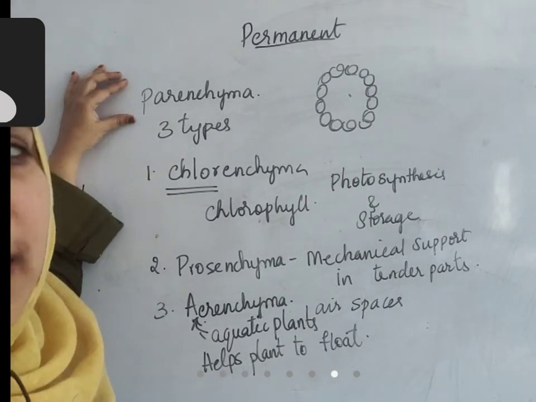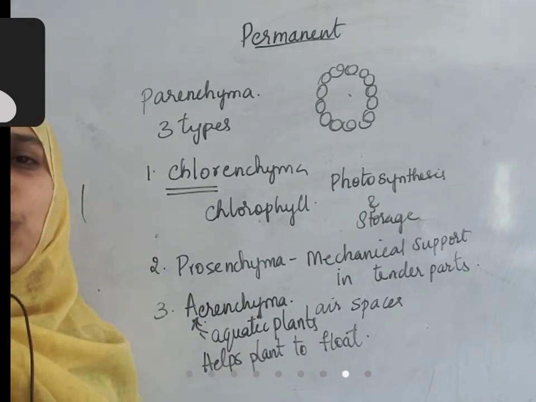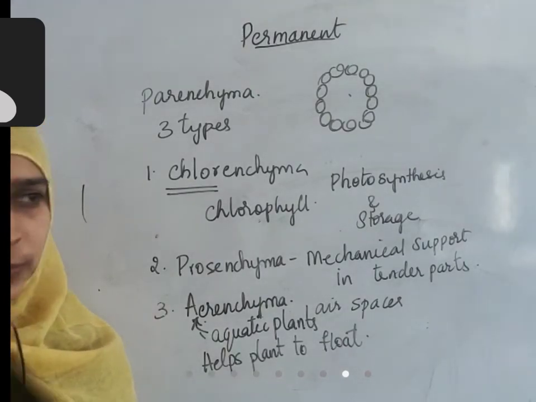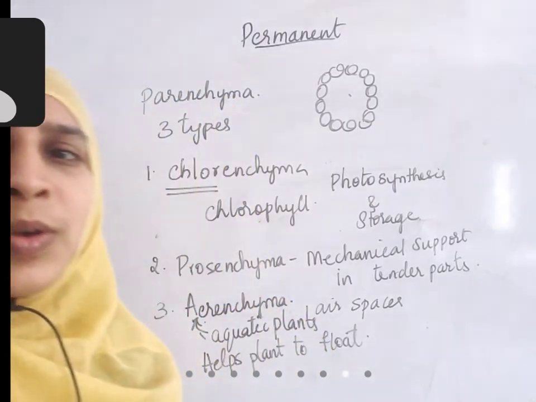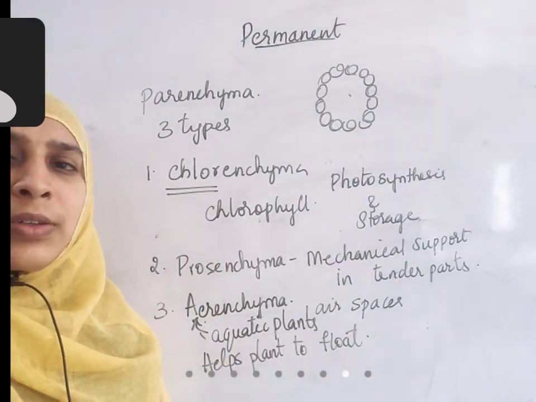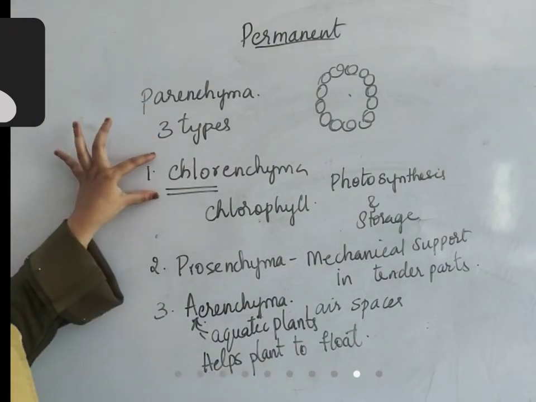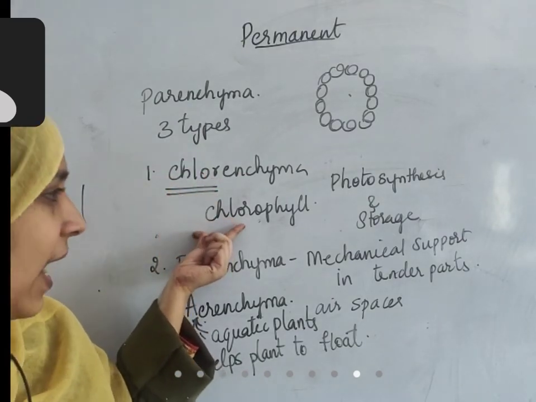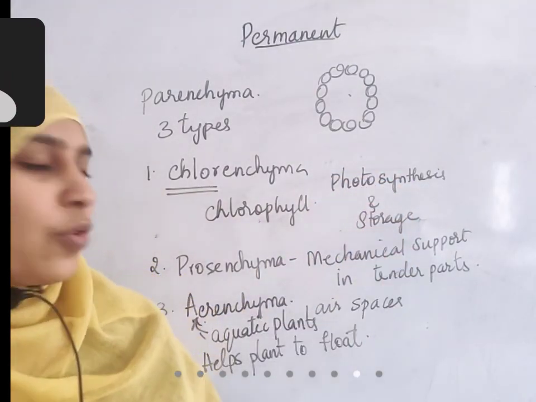Parenchyma, so what did we learn about parenchyma? Parenchyma is a living tissue. It has thin cell wall made of cellulose. It helps in storage of food and making food. It has very good metabolic activity. These all things we have discussed yesterday. So I'm telling you the types. There are three types of parenchyma. First one is chlorenchyma. The name chlorenchyma says it is having chlorophyll. Since it has chlorophyll, it has main role in photosynthesis and it helps in storage of food.